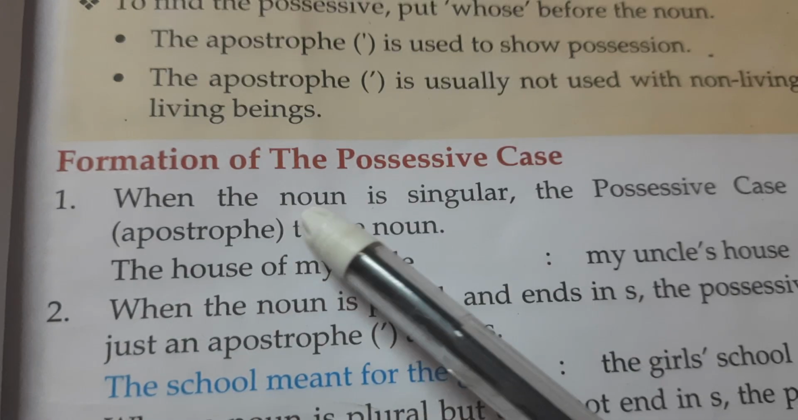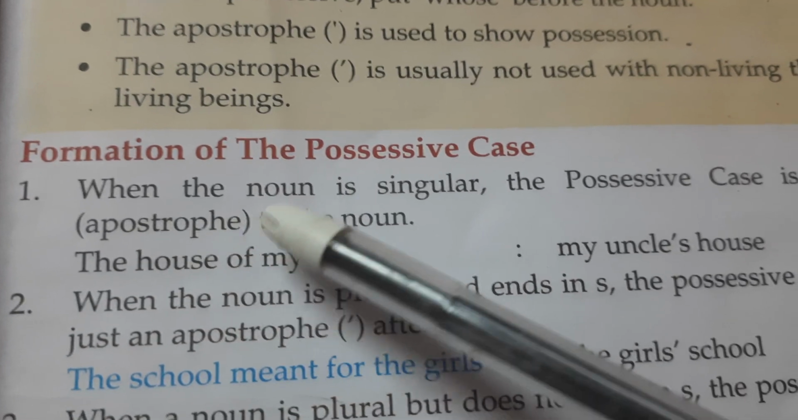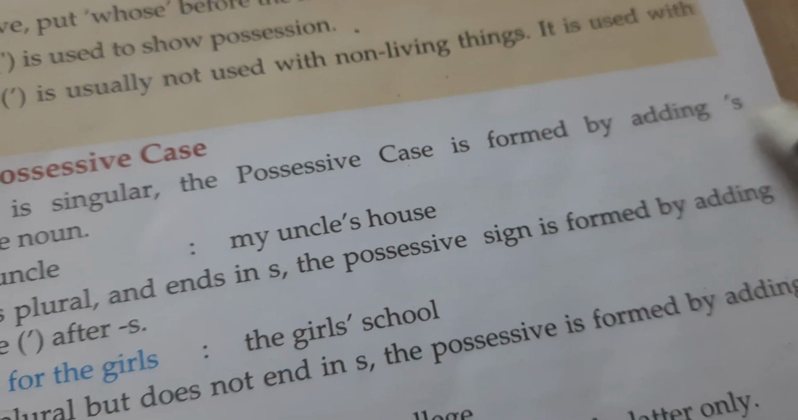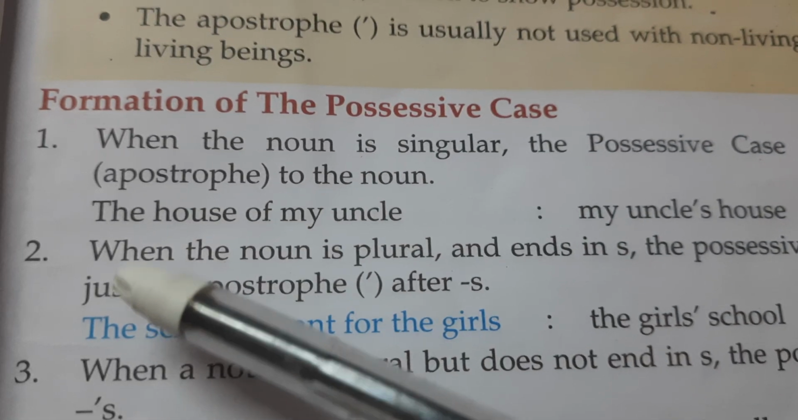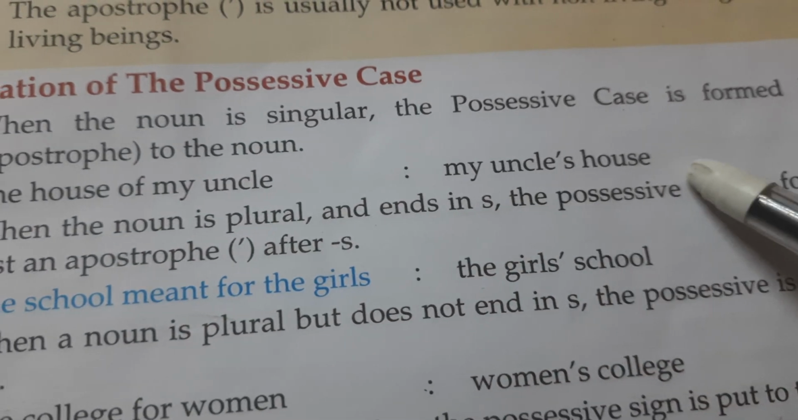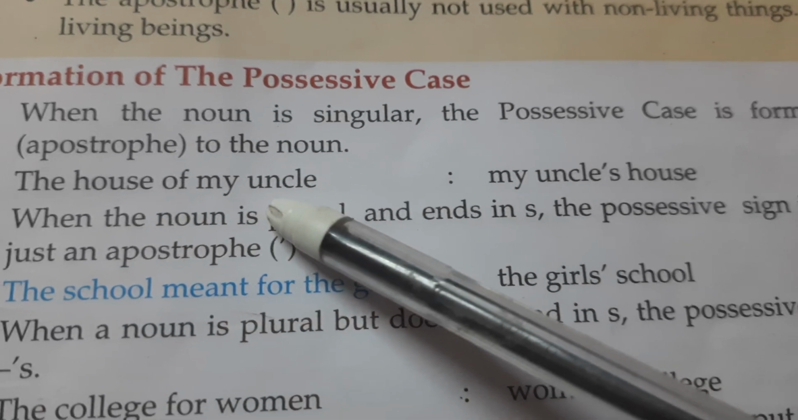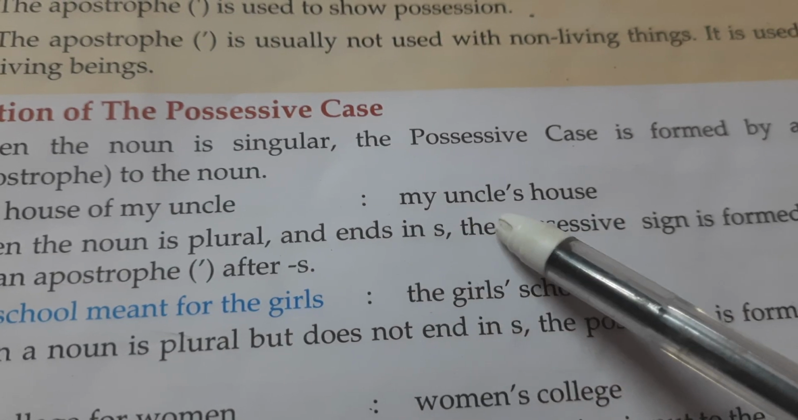Now formation of the possessive case. So what is the formation of the possessive case? When the noun is singular, the possessive case is formed by adding 's to the noun. Like the house of my uncle becomes my uncle's house. So when we write it in the possessive case, it will become my uncle's house.